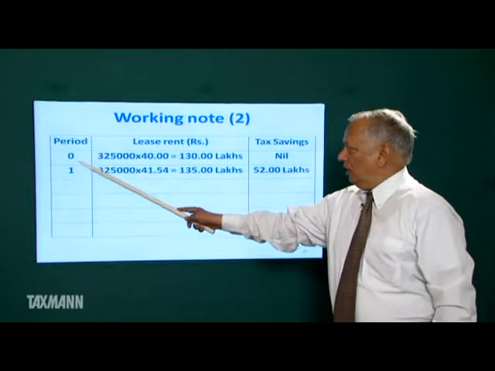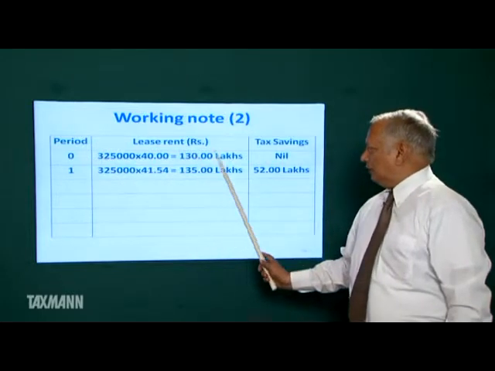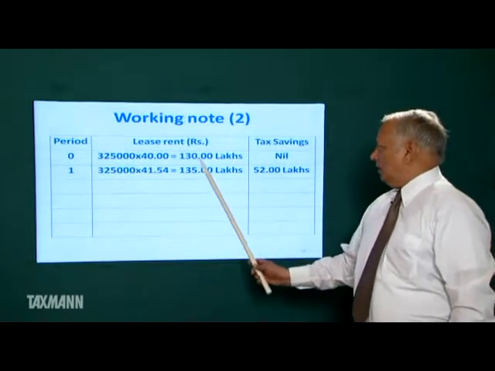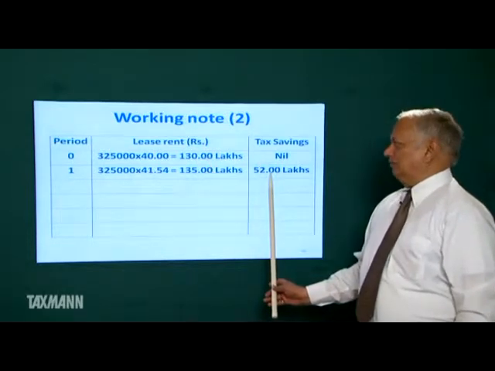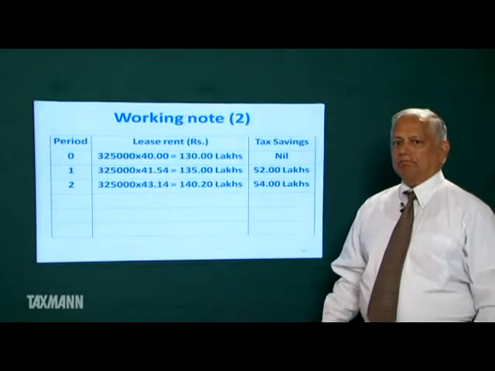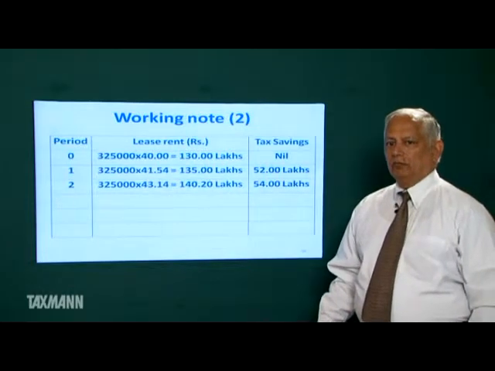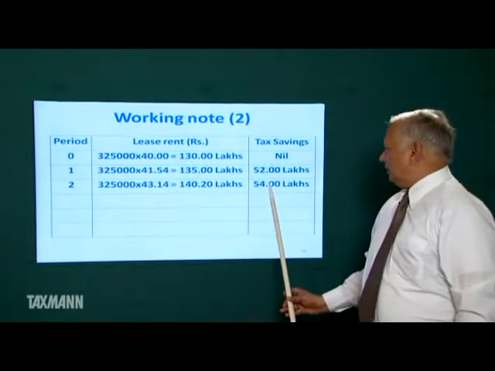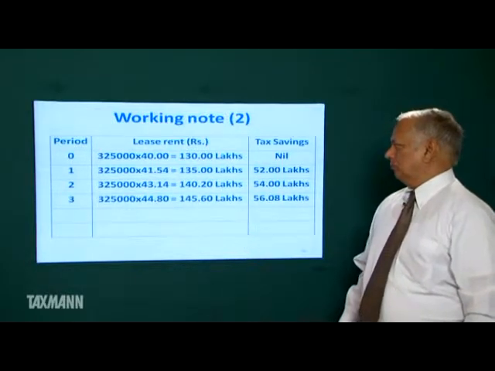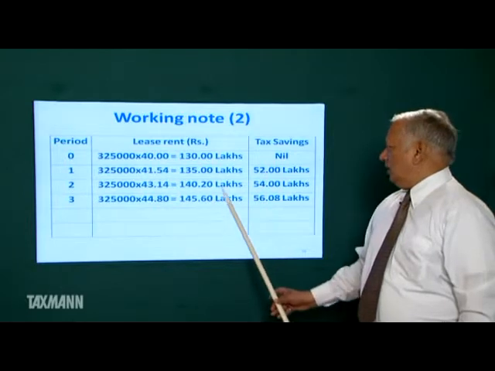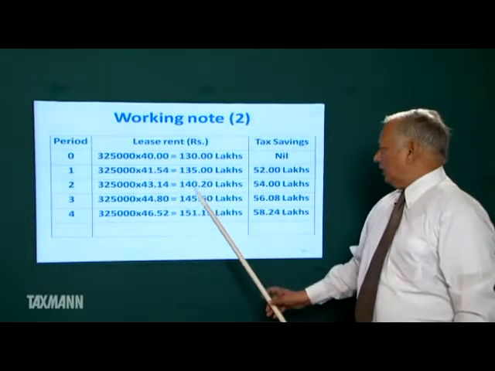At the end of first year, we shall have tax saving on 130. So tax saving is on this amount. Tax saving is on 130 lakh. Tax saving is on this 135 lakh. This tax saving is on 140.20 lakh.